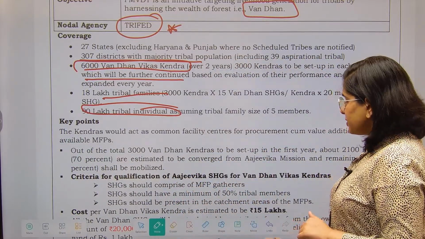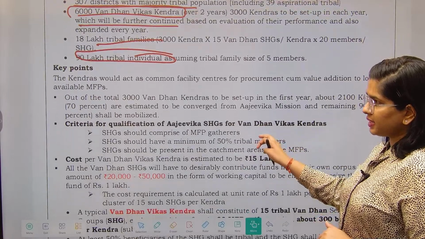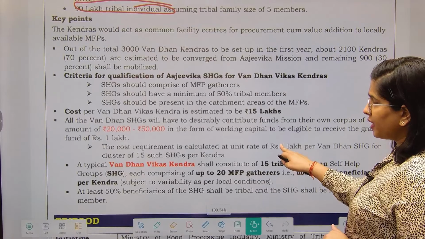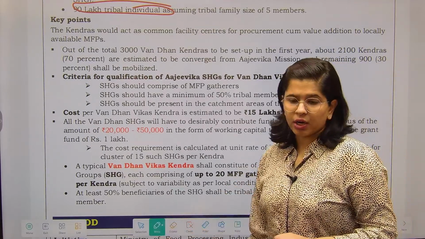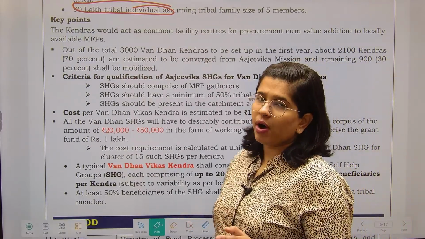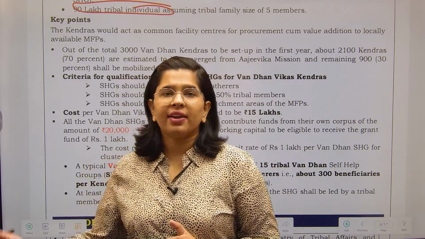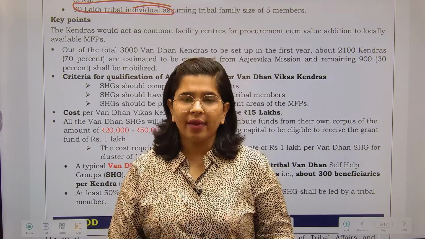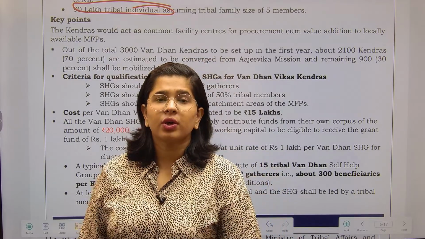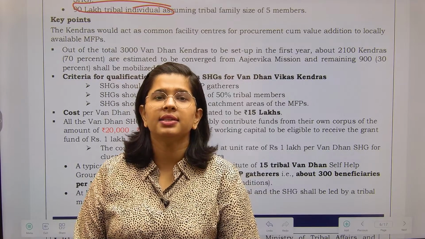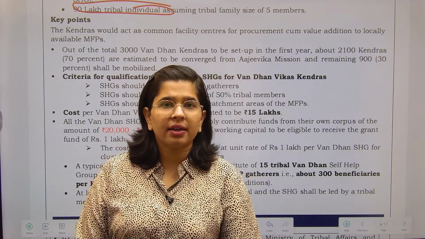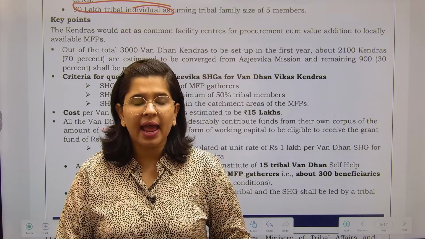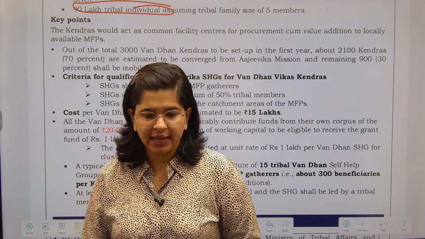These Kendras are going to act as a common facility center for the procurement cum value addition to locally available minor forest produce. We have already talked about a scheme called MSP for MFP, right? So minor forest produce will be taken up and processed. So why are we focusing on Vandhan Kendras? In these Vandhan Vikas Kendras, we are going to process the minor forest produce that is available, and we want to market it and make it a saleable item.